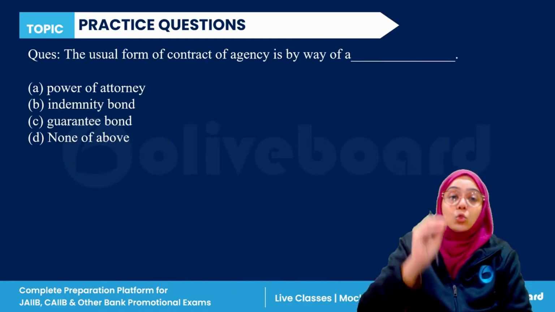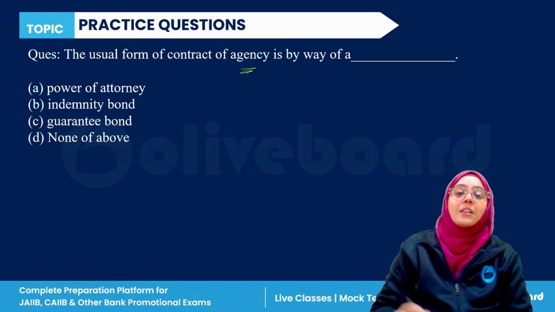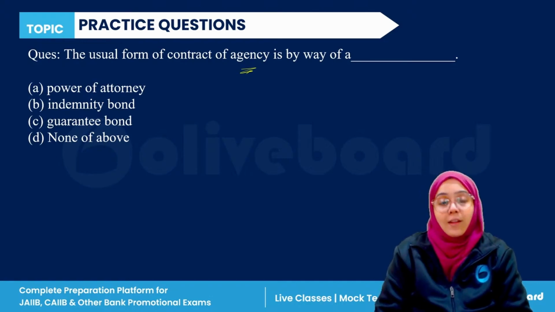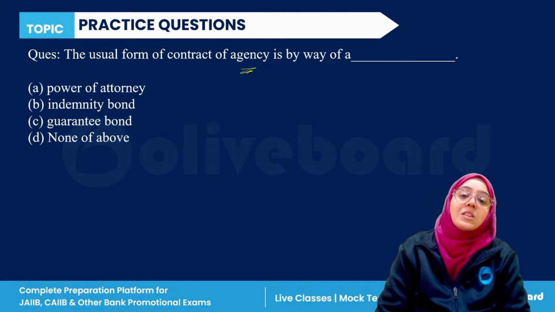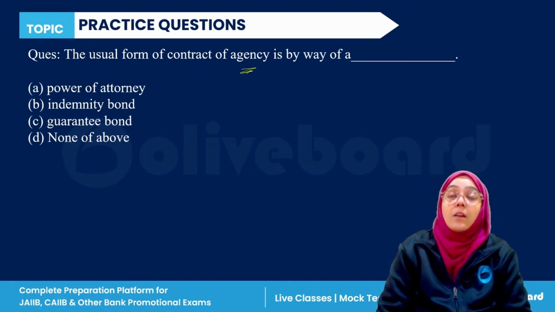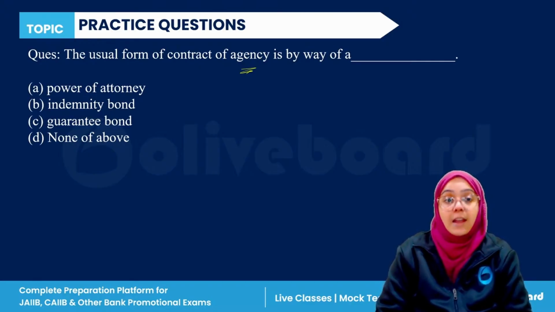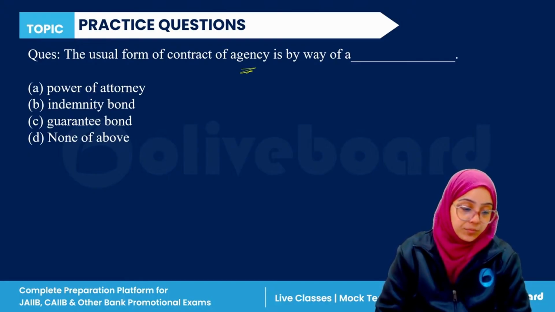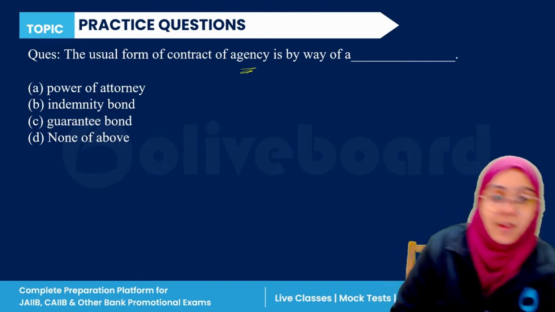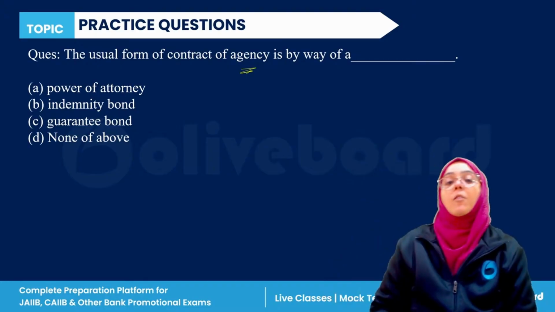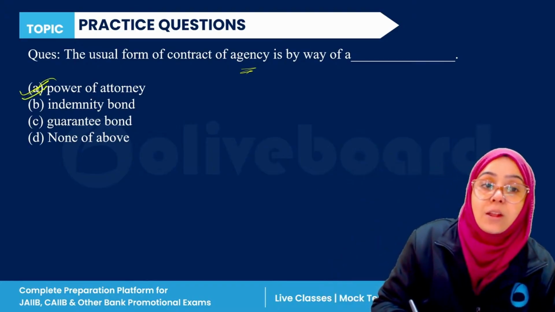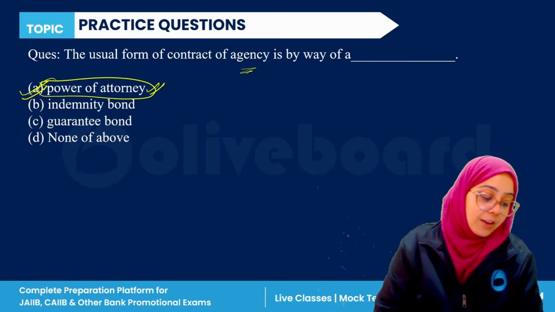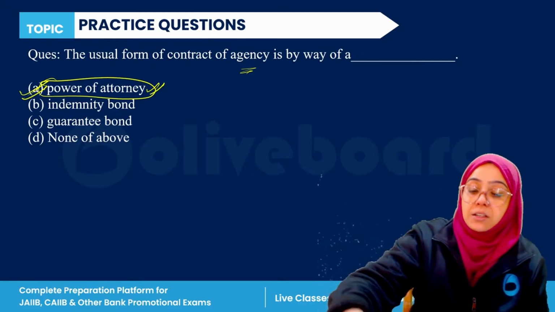Next question. The usual form of contract of agency is by way of power of attorney, indemnity, guarantee, or none of the above. Everyone, please answer this question. If we talk about the usual form of the contract of agency, it is by way of power of attorney. So A is the correct answer.